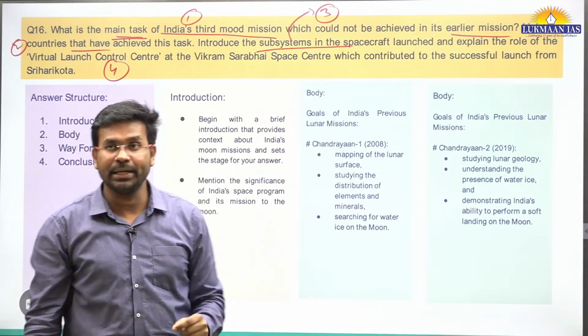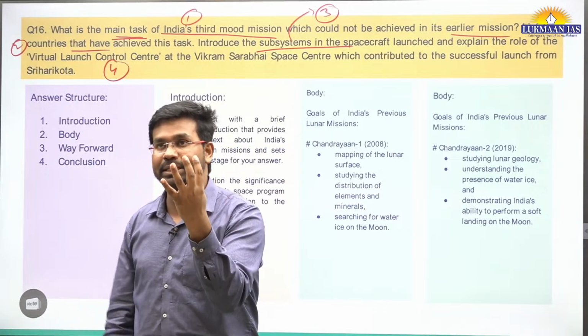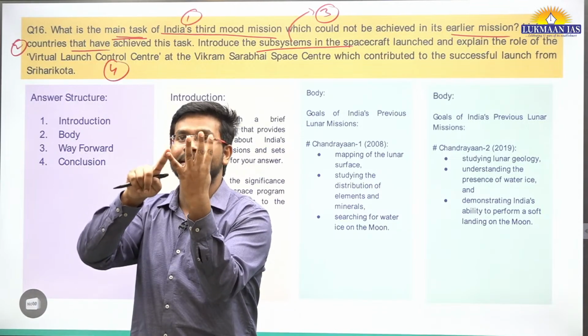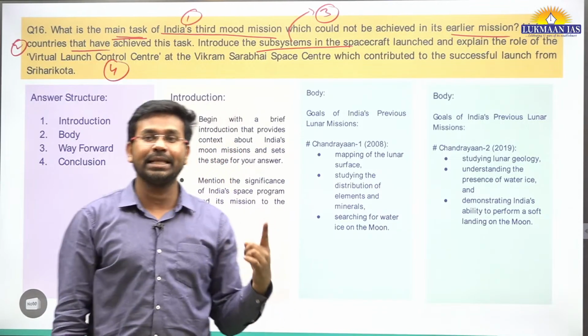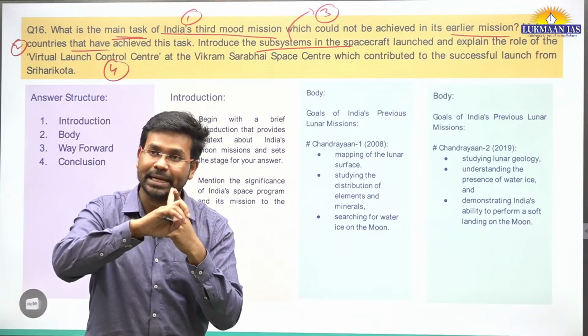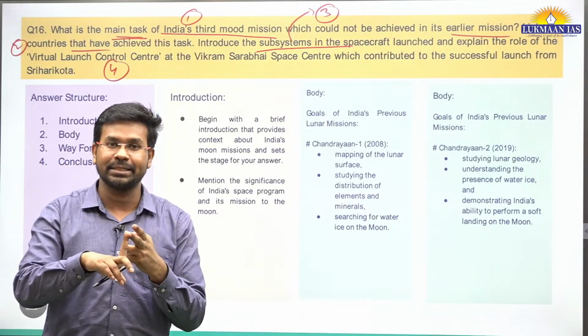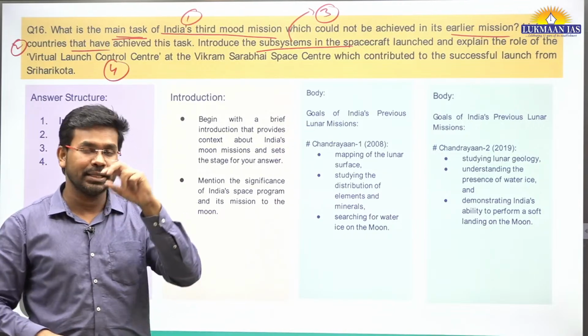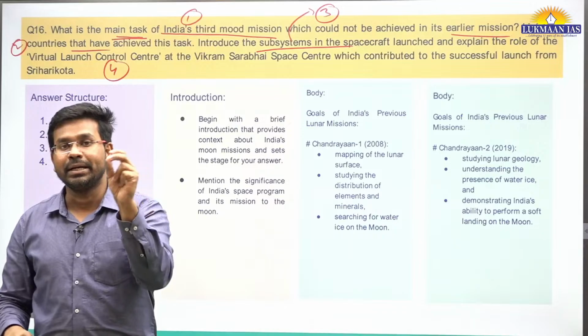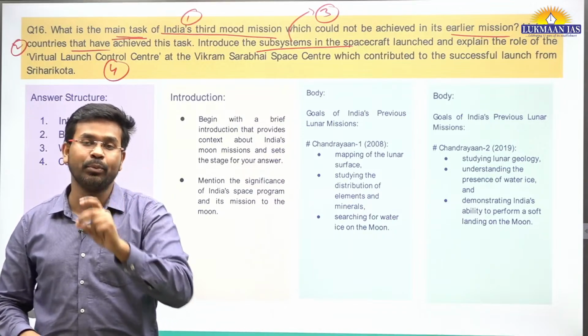So effectively, in this question they are asking four different things. First, they are asking about the objectives of the Chandrayaan-3 mission. Second, they are asking about the countries that have successfully done a soft landing on the moon.